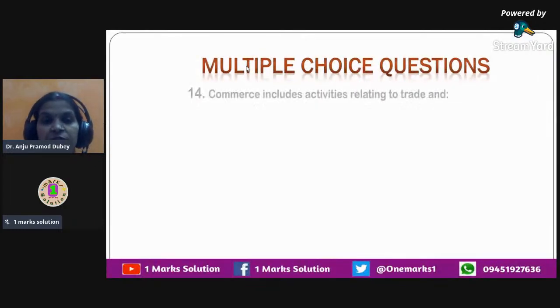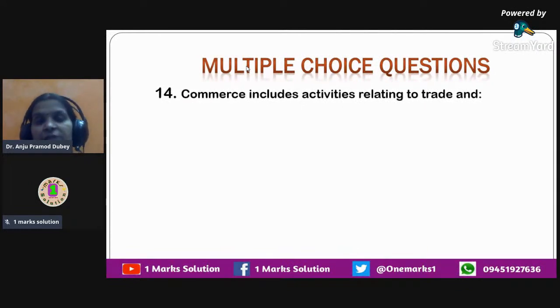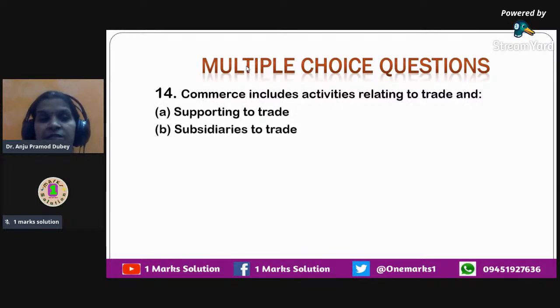Okay, the next question relates to commerce includes activities relating to trade, and the word commerce, as I told you, includes that same diagram which I told you. There is a diagram in the textbook in which business activities are classified majorly into commerce and trade, and under commerce you have trade, and there is another word, aids to trade or auxiliaries to trade. They are also called aids to trade or auxiliaries to trade. The options given over here are supporting to trade, subsidiaries to trade, auxiliaries to trade, and none of these.